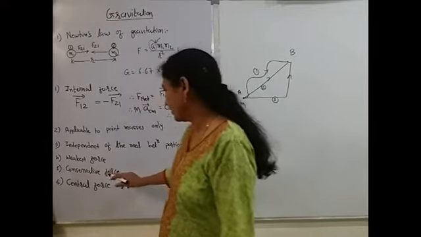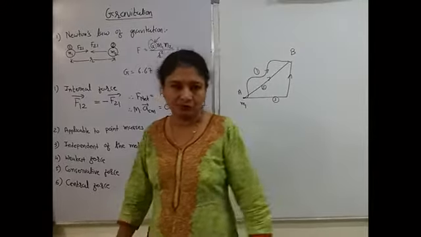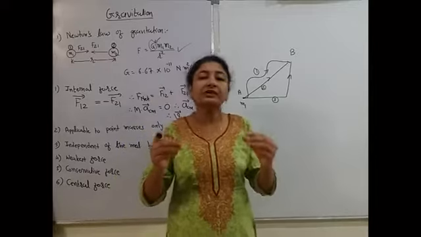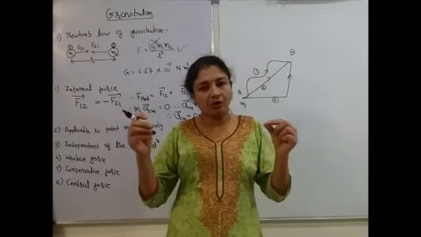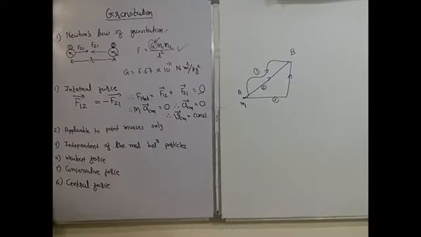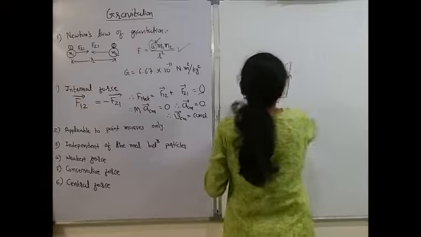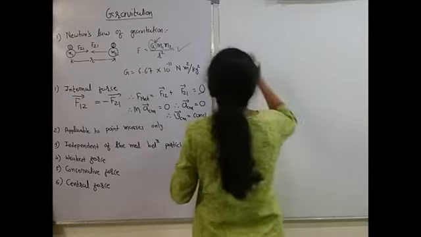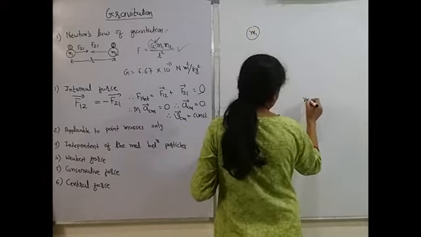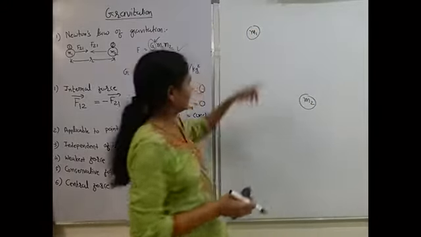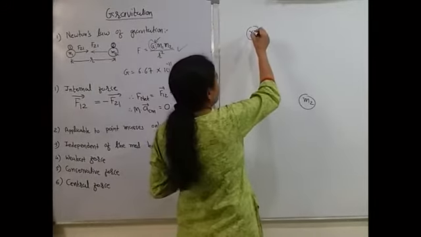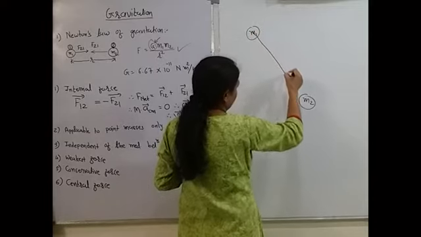Then the next point is that it is a central force. What is the meaning of central force? Central force means it is acting along the line joining the two masses. That means, look, what we can do is take a mass here, M1, and a mass here, M2. Then this gravitational force always acts along the line joining the centers of the two bodies.